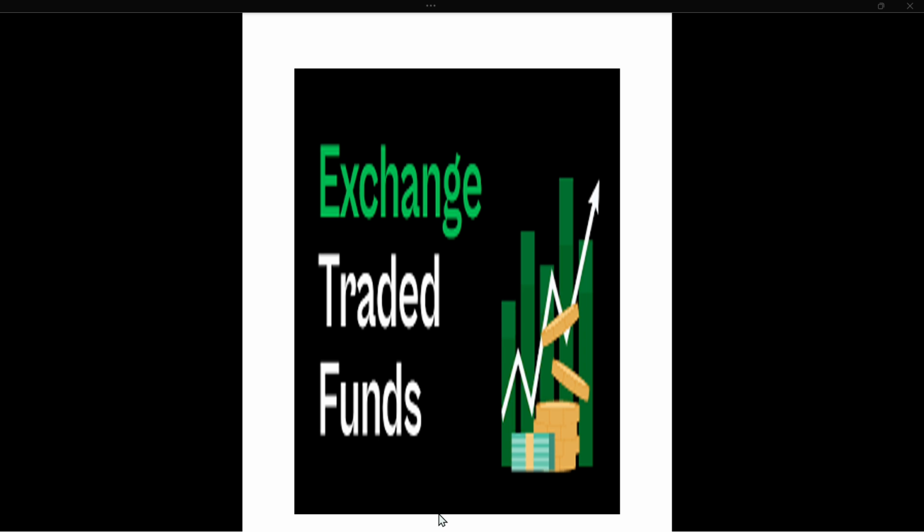An ETF is an investment vehicle that invests funds pooled by investors to track an index. For example, if you invest in a Nifty index, it will be known as a Nifty ETF. If you are investing in a gold index, it will be known as a gold ETF. So they make a basket of funds, and they are a direct reflection of the index. ETFs are less risky, and if the exchanges are going up, these exchange traded funds will also go up. If it is down, this will also come down.